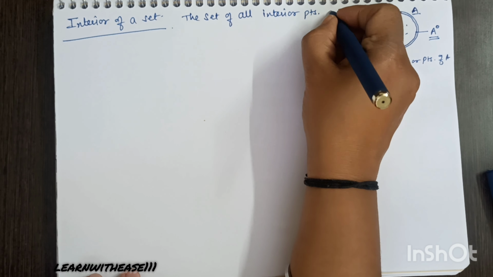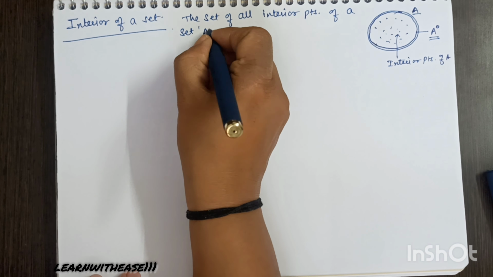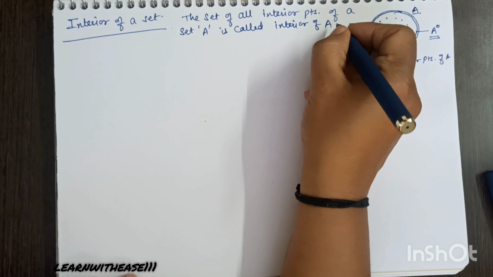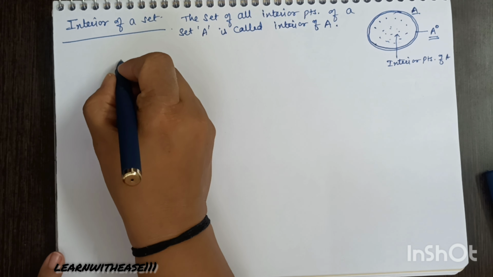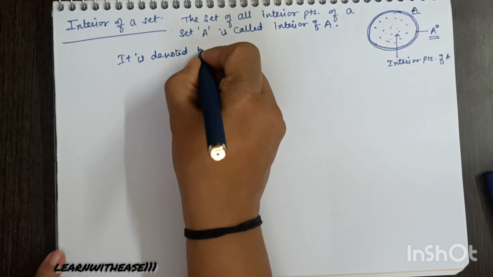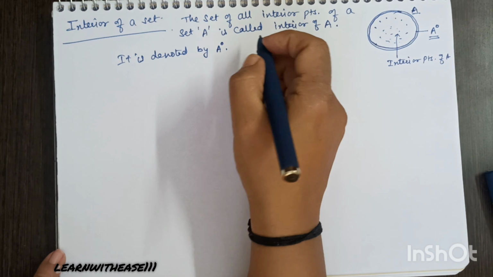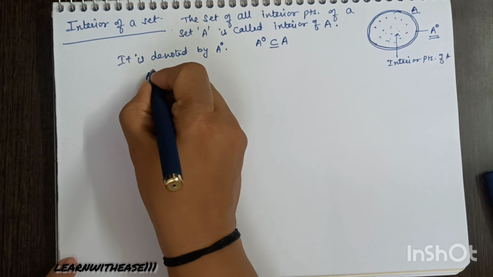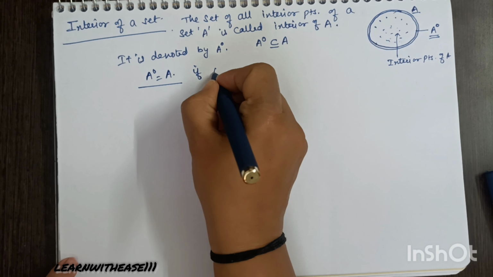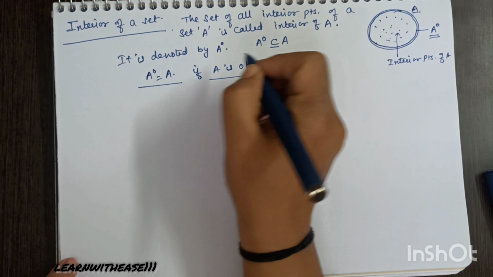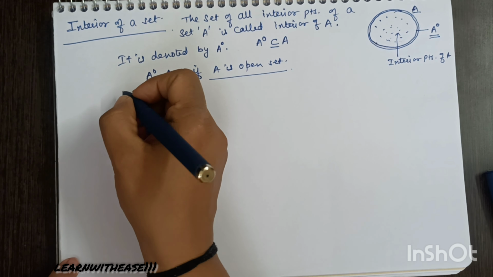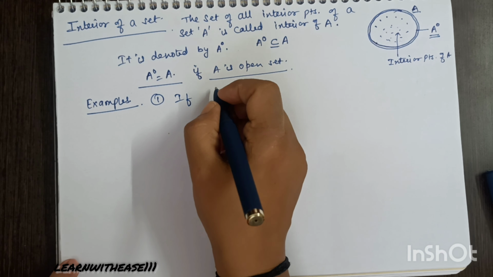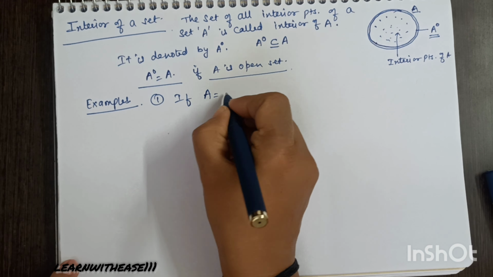The set of all interior points of a set A is called interior of A, and it is denoted by A0. A0 is always contained in A. By figure you can check. Although A0 is A for an open set, this will be proved further later. But this is true clearly, by the definition of open set and neighborhoods combined, we get A0 equals A if A is open.